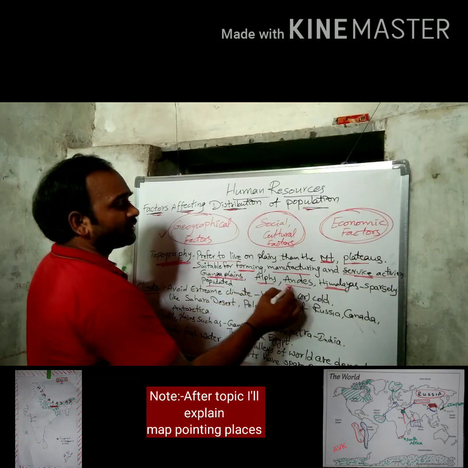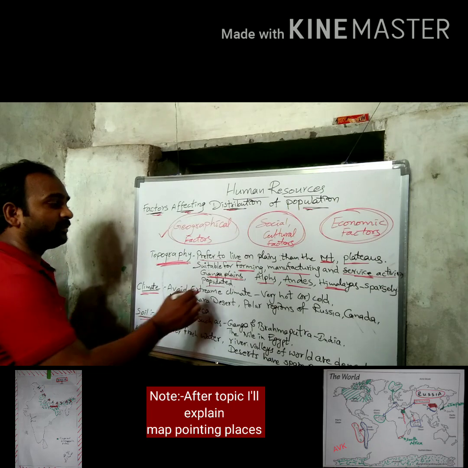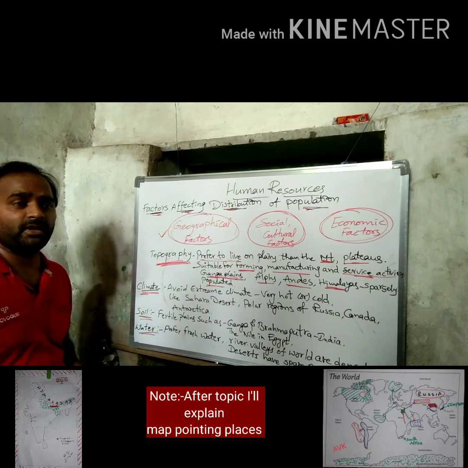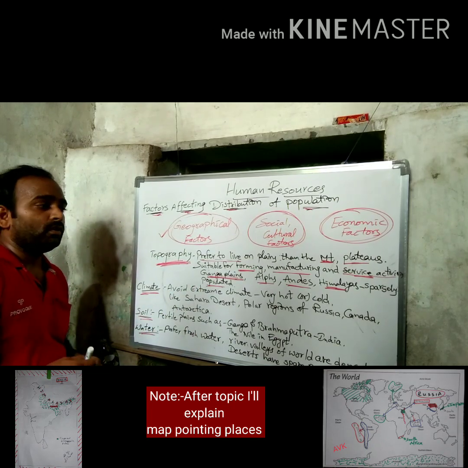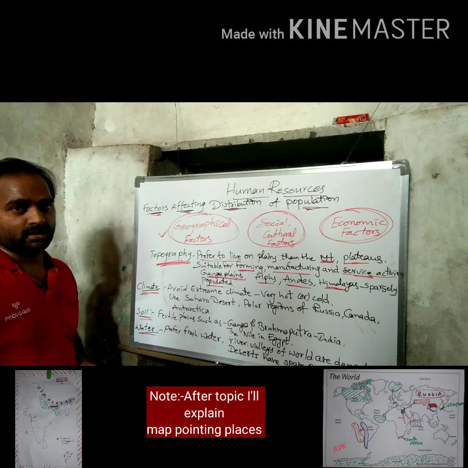Worldwide, the Alps, Andes and Himalayas are sparsely populated. I will show these places on the map. It means people live here at a low level of population.